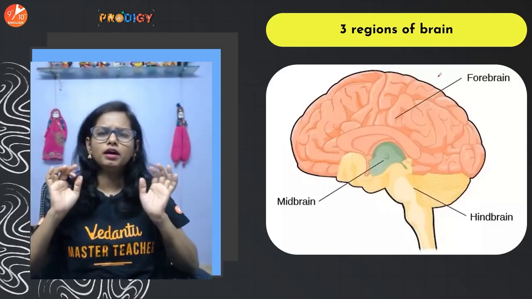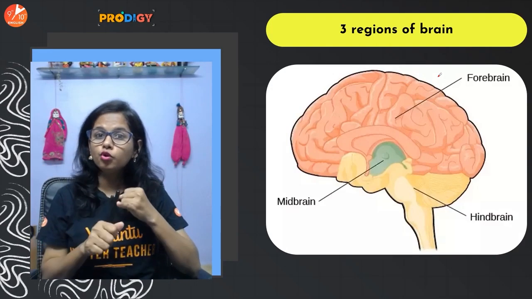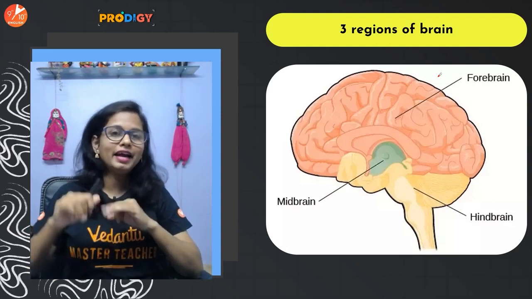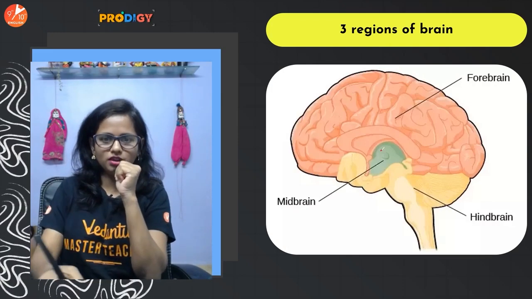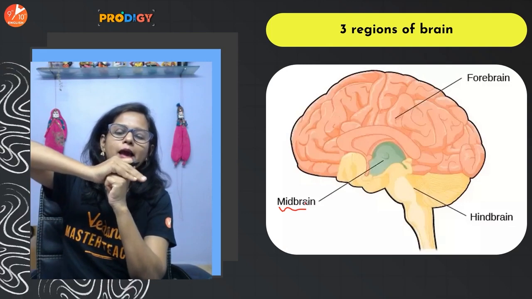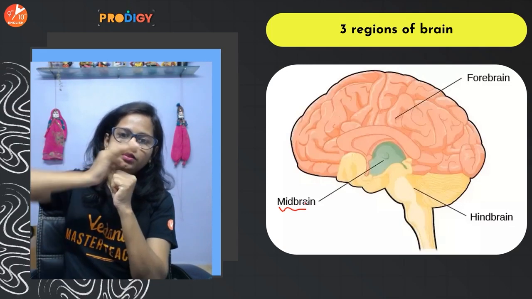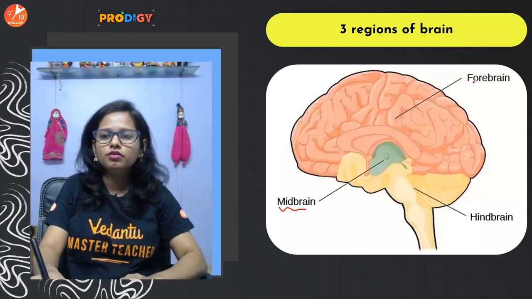Now, if we talk about the brain, the brain is primarily divided into 3 parts: forebrain, midbrain and the hindbrain. Okay. Now let's consider this as the midbrain. On top of that, there is a cap-like other part of the brain, which sits on the top of the midbrain. That's the forebrain.